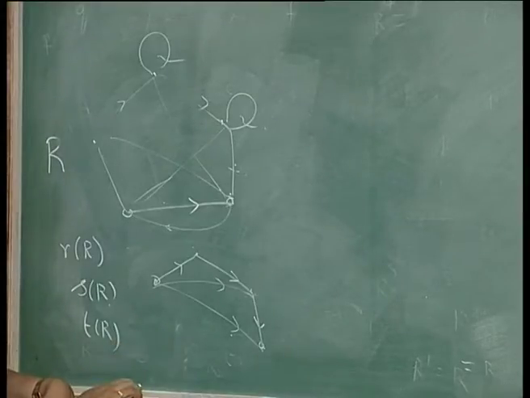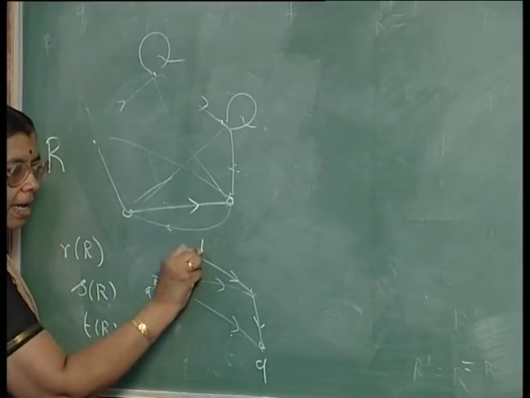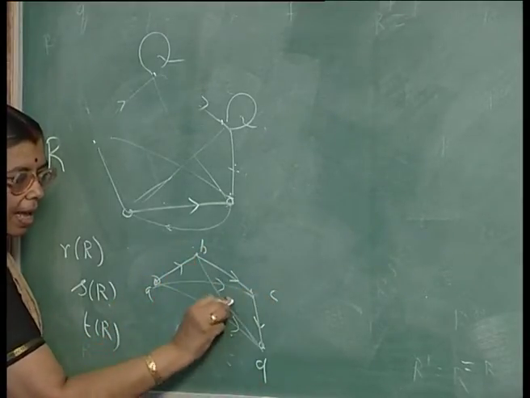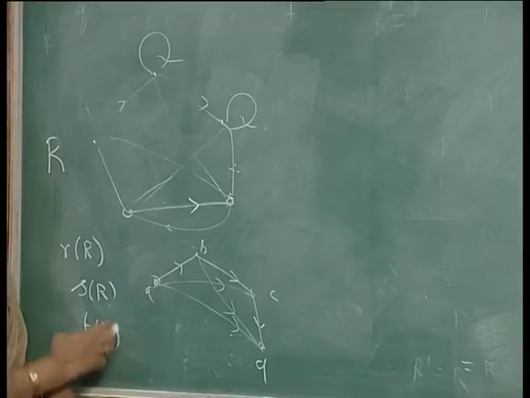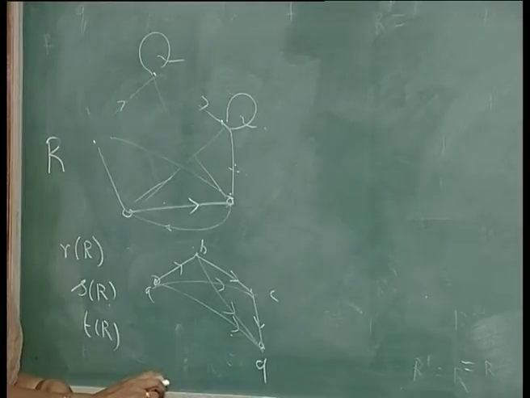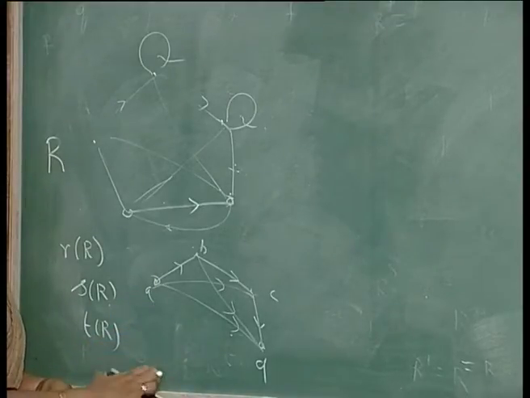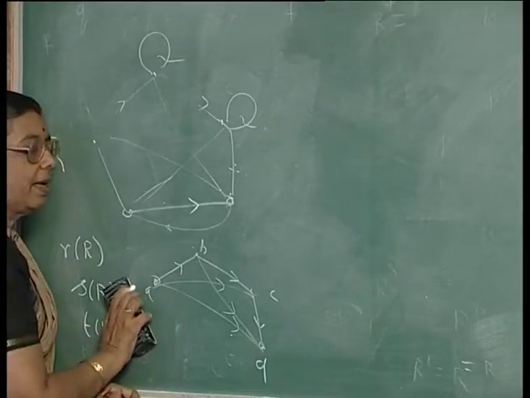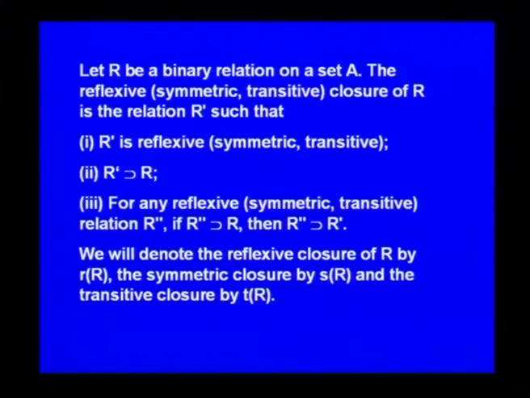The transitive property means that if there is a path between two nodes, then there should also be an arc between the two nodes. So, that transitive property, if it does not hold, you have to make it hold. So, whenever you have a directed path between two nodes, you must also try to add the arc corresponding to that. So, putting it in a simple manner, let us study some properties.